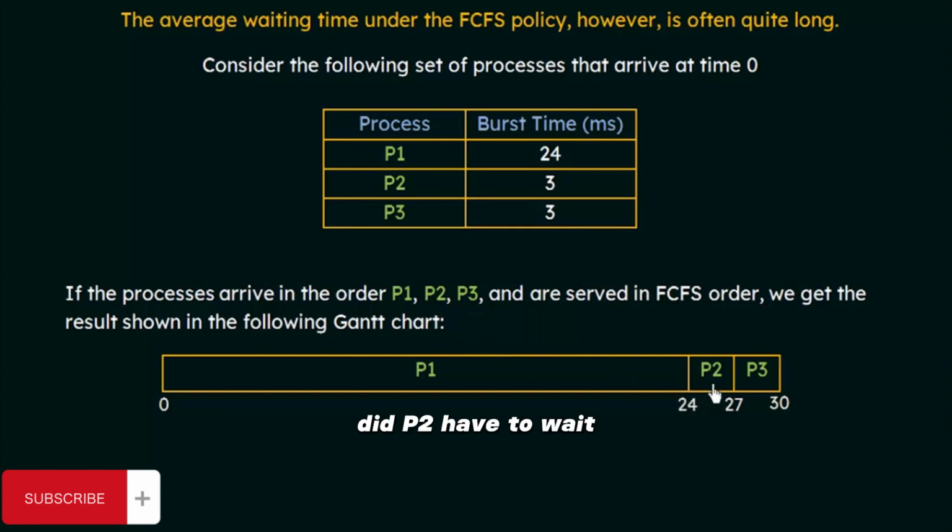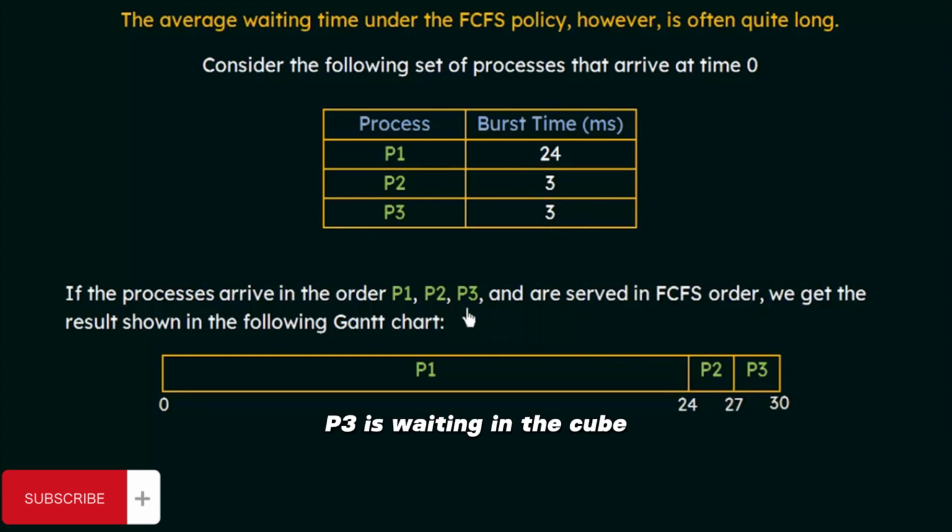So how long did P2 have to wait? P2 had to wait 24 milliseconds because P1 took 24 milliseconds to complete its execution. And once P1 completed execution and freed the CPU, then P2 will get hold of the CPU. And how long will P2 execute? It will execute for 3 milliseconds. So P2 executes for 3 milliseconds.